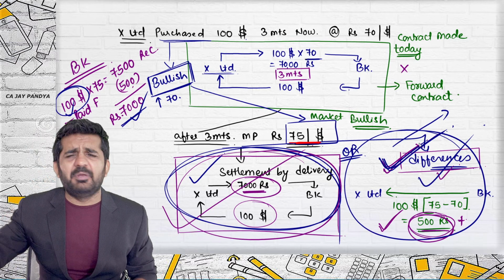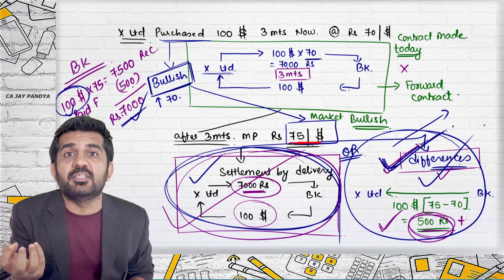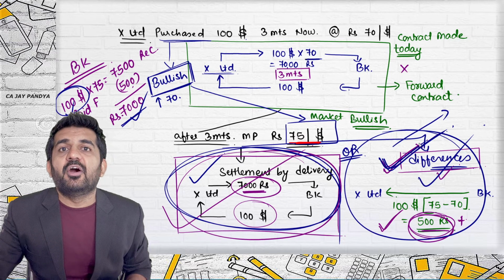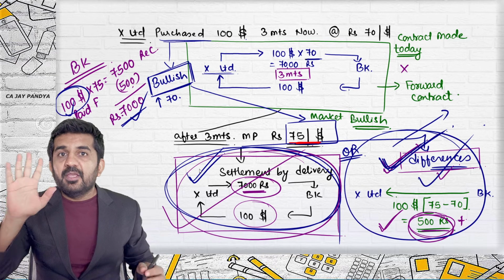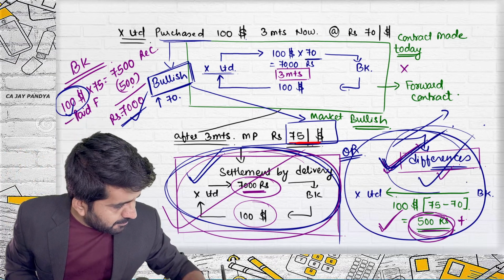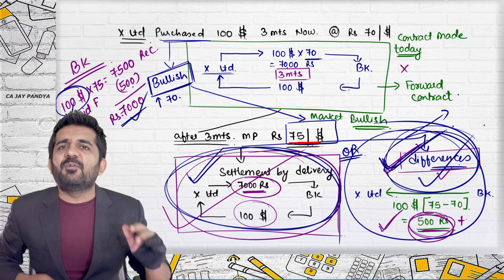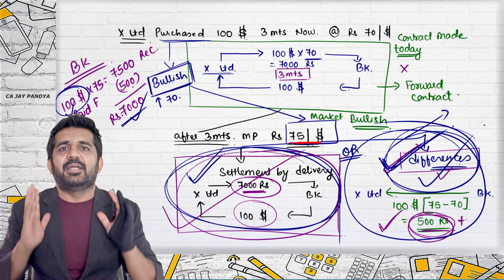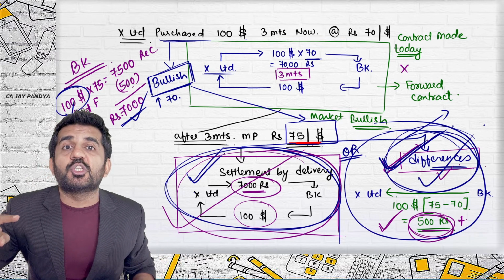The payment will be transferred from Rajkot to Bhavnagar. But potatoes are real things. They need to transfer from one place to another. If the settlement is done by delivery, that is needed. If the settlement is done by differences, nothing is to be done. Only one party will pay a difference amount to another party. That's it. Nothing else is to be done. Transportation cost will be saved.